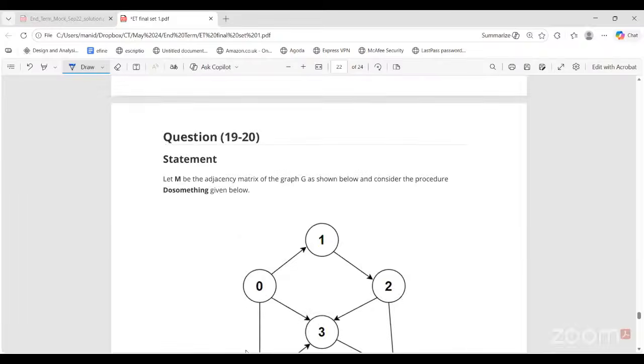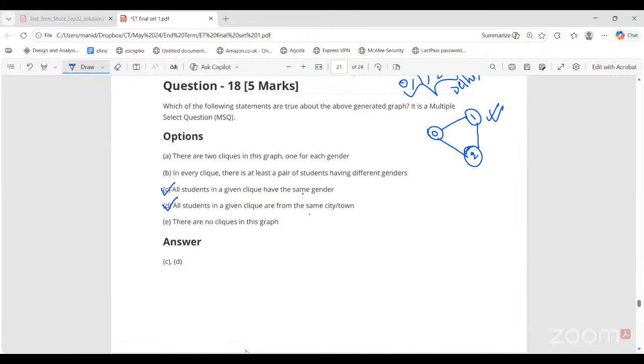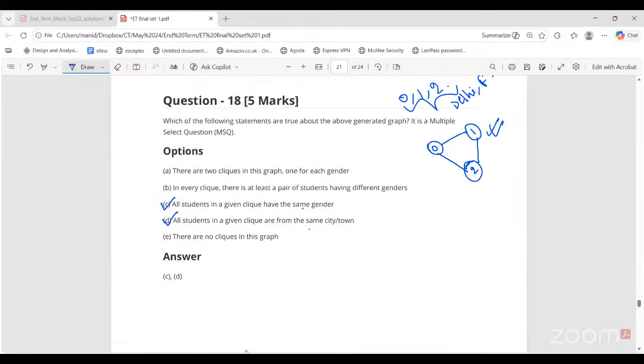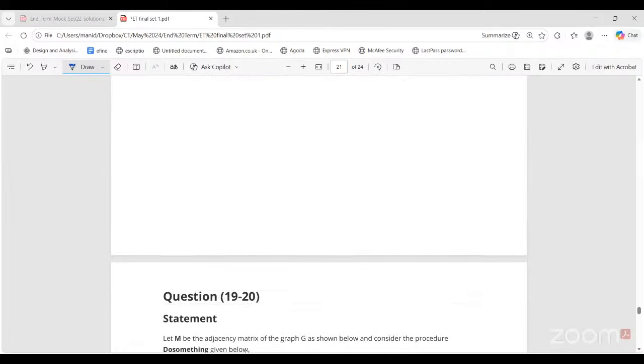Ma'am, also within this clique 0, 1, 2, we will have 3 more cliques, right? Of length 2. Yes, surely, 3 more cliques of length 2 there. Okay. So each clique can contain other cliques. This is also a separate type of question. You will get this type of questions, that how many cliques of size 4 are there in this graph.